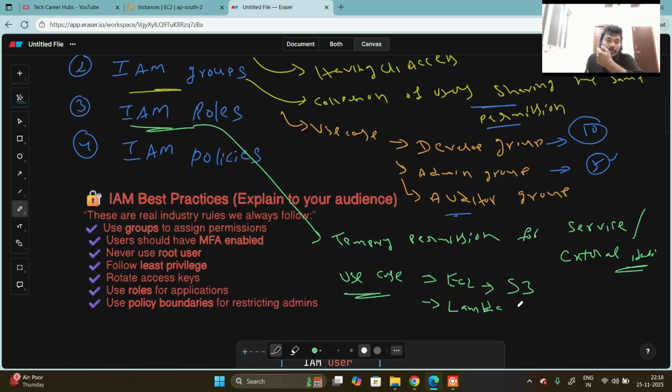Lambda writes to DynamoDB. Third one, GitHub deploying to AWS. These are all IAM roles use cases.